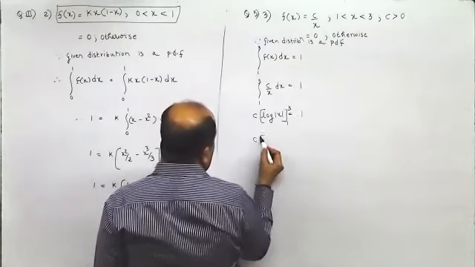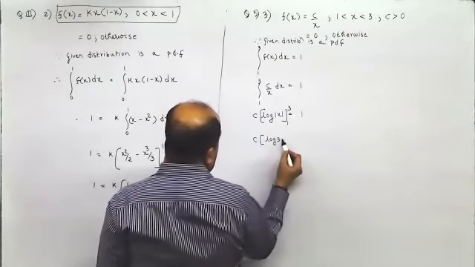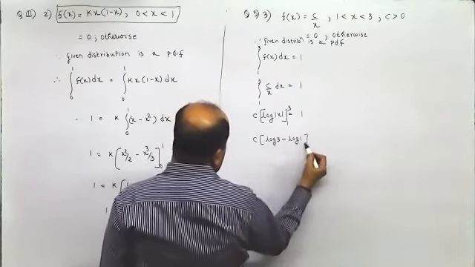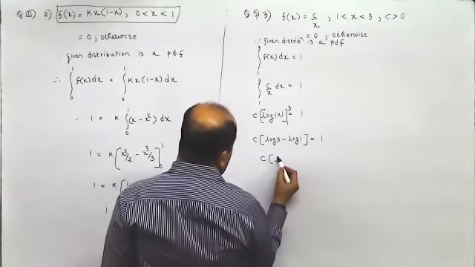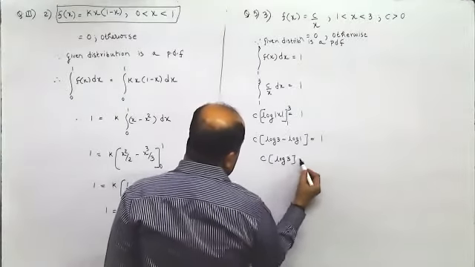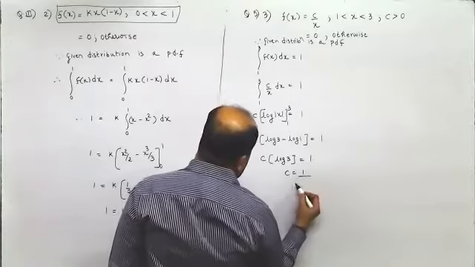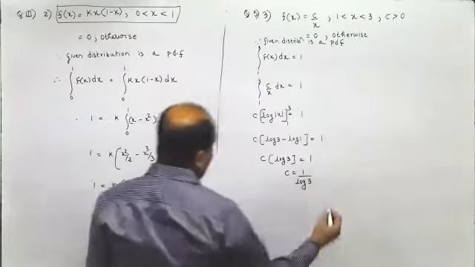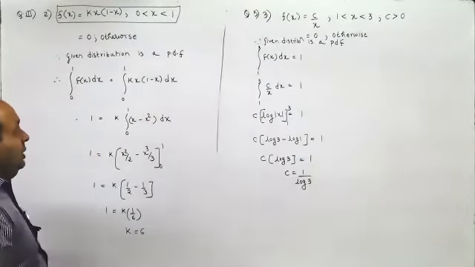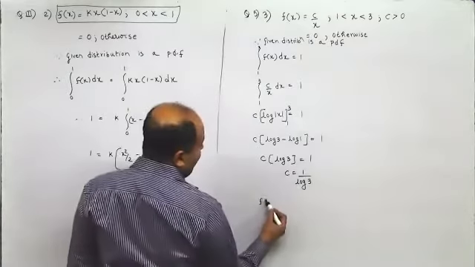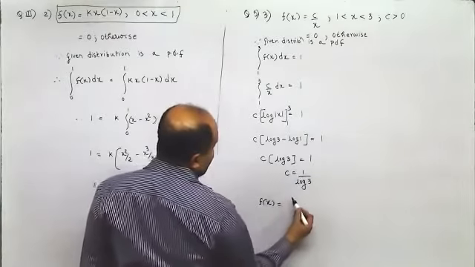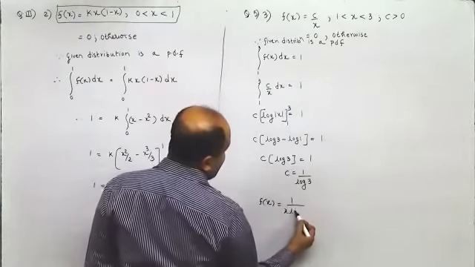So c times log 3 minus log 1, and log 1 is 0. C into log 3 would be 1. So c would be 1 by log 3. Now f of x is c by x, that is 1 by x log 3.